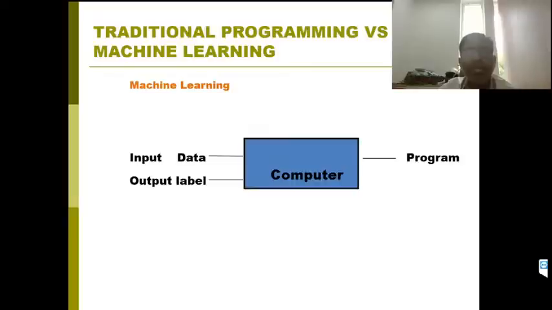In every observation, we have some input instance and the corresponding output label. We feed this to the machine and it will build one model or program. We use that model to predict some other unknown value. That is the basic concept of machine learning. Input data plus output label is called a data set or example data.